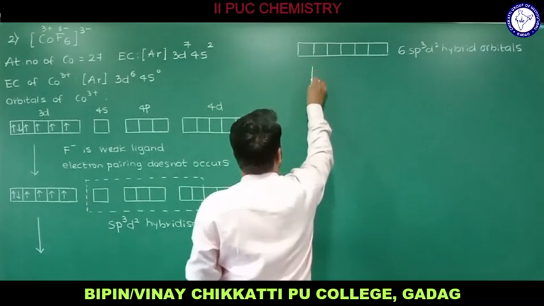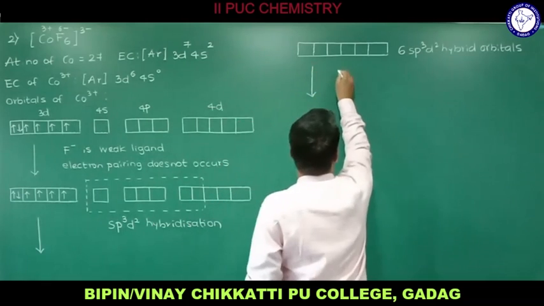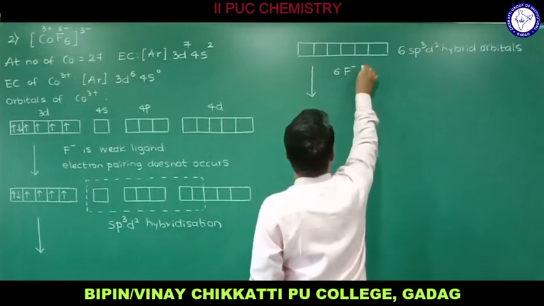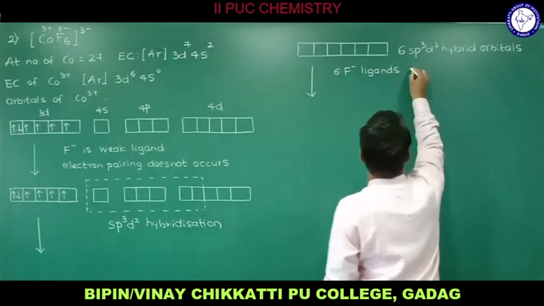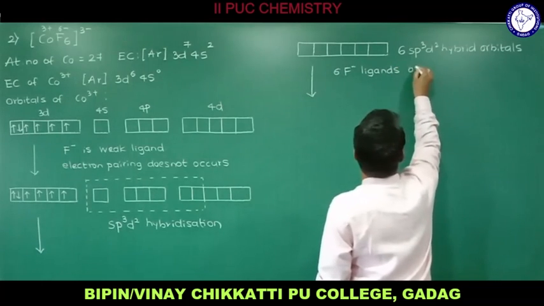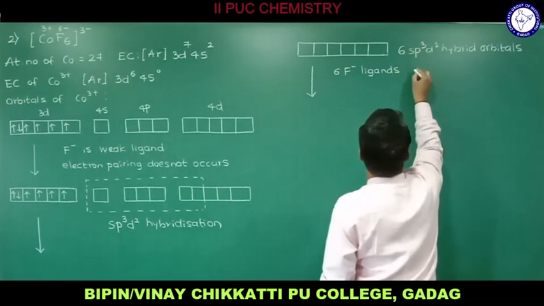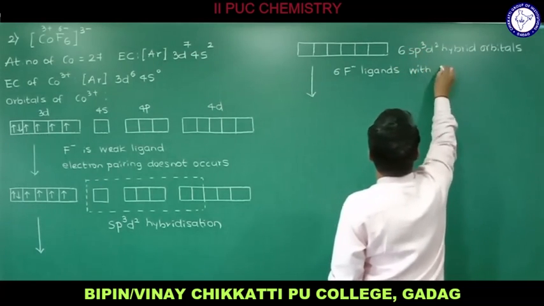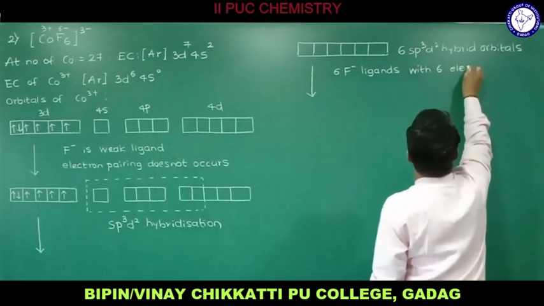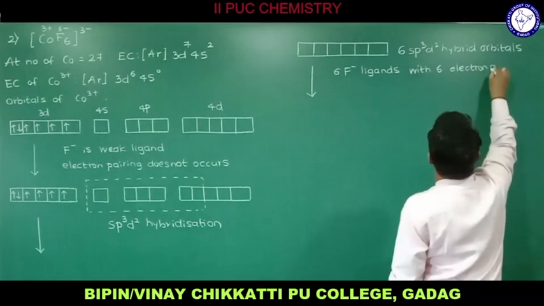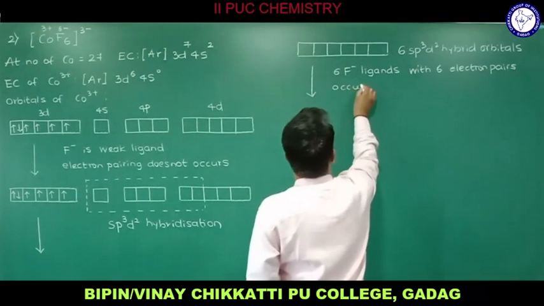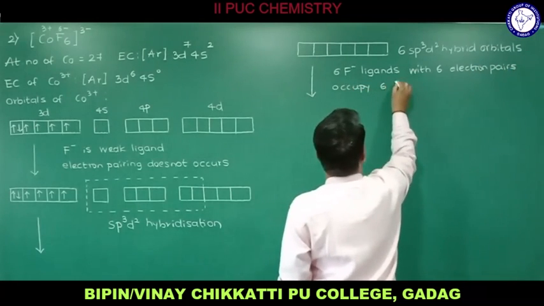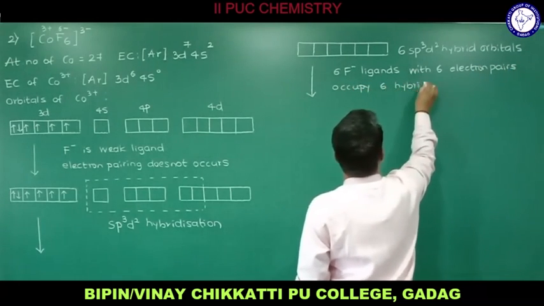So how am I supposed to write that? 6 F minus ligands with 6 electron pairs occupy 6 hybrid orbitals.